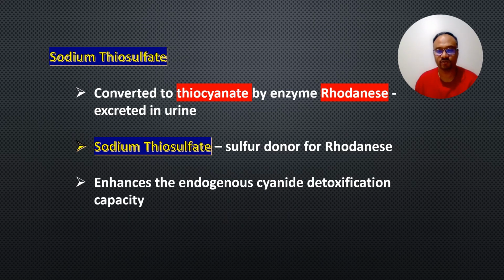So now let us see the action of other antidote, sodium thiosulfate. So the cyanide is converted into thiocyanate by the enzyme rhodanese in our body and is excreted in urine. So the sodium thiosulfate is a sulfur donor for the enzyme rhodanese. So the function of rhodanese requires constant supply of sulfur. So the sulfur depletion can result in cyanide being accumulated in our body. So the sodium thiosulfate provides the sulfur so that the rhodanese enzyme activity is augmented and it enhances the endogenous cyanide detoxification capacity.